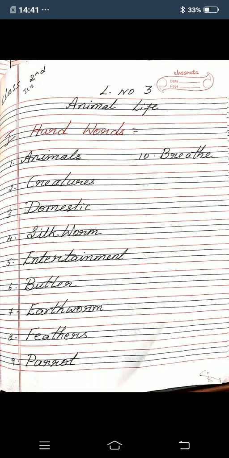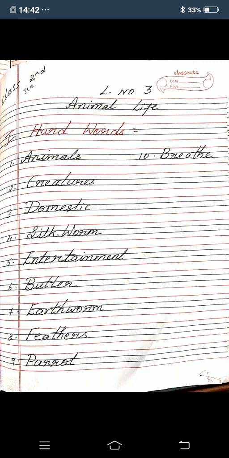Sixth one, butter. Seventh one, earthworm. Eighth one, feathers. Ninth one, parrot. Tenth one, breathe. Okay, children. So these are the hard words.